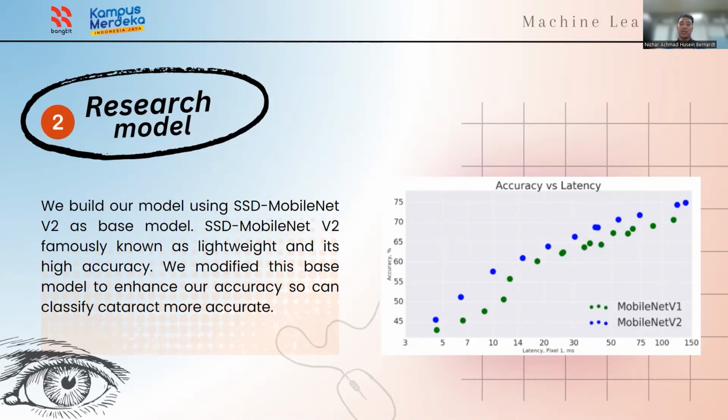Next is our research model. We built our model using SSD MobileNet version 2 as the base model. SSD MobileNet v2 is famously known as lightweight and highly accurate. We modified this model to enhance our accuracy so it can classify cataract more accurately.